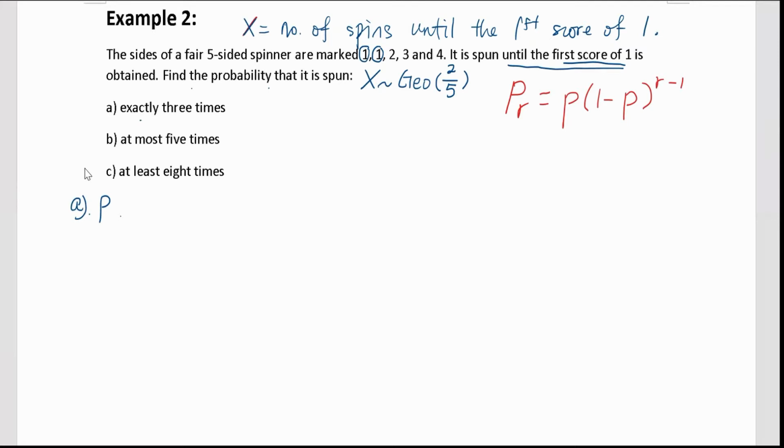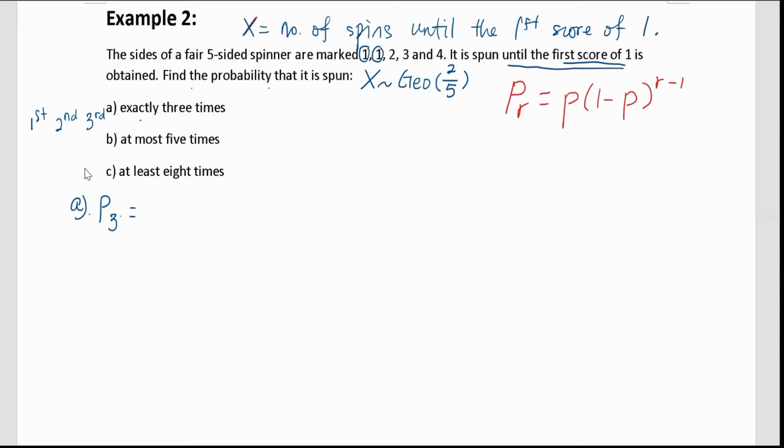Right, so now we are going to spin the 5-sided spinner. What is the probability that we have to spin it exactly 3 times? Which means the first time, we don't get a score of 1. The second time, we don't get the score of 1 as well, until the third time we manage to get the score of 1. So what is the probability of that? That is the meaning of the question.